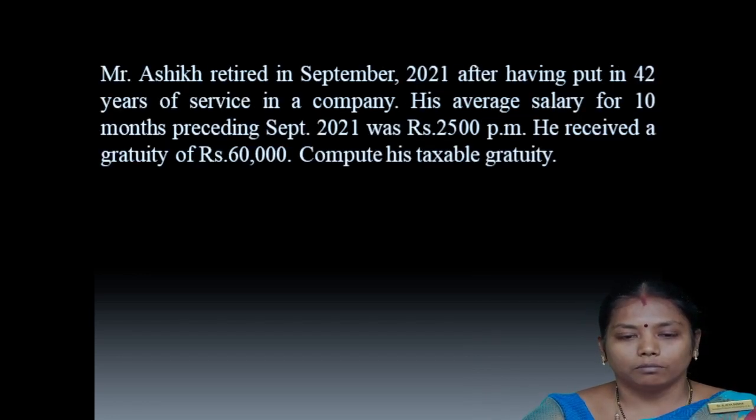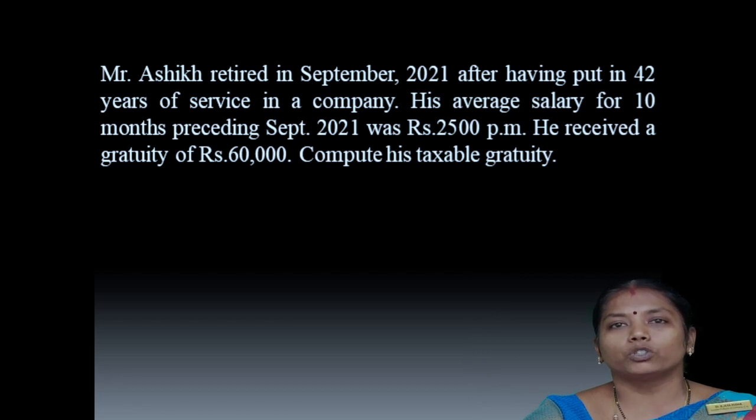In the sum, Mr. Ashik retired in September 2021 after having put in 42 years of service in a company. His average salary for 10 months preceding September 2021 was rupees 2,500 per month. He receives a gratuity of rupees 60,000. Compute his taxable gratuity.